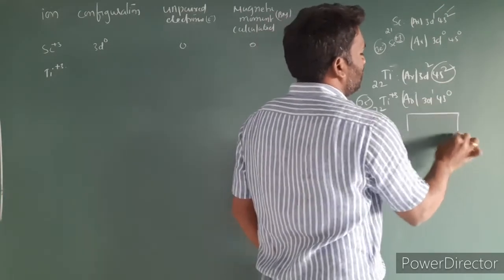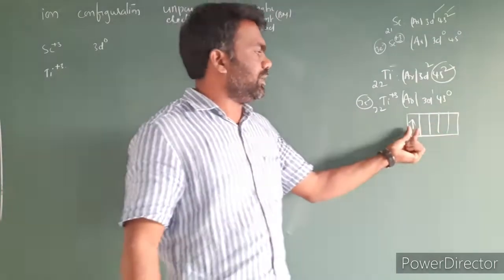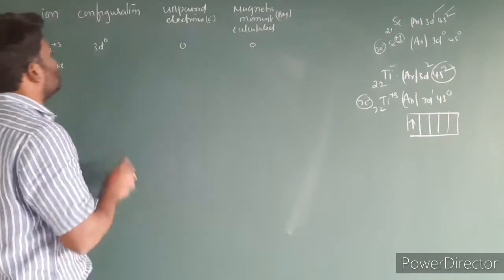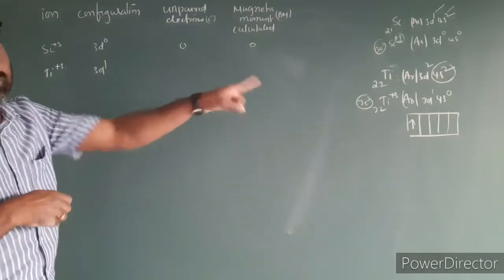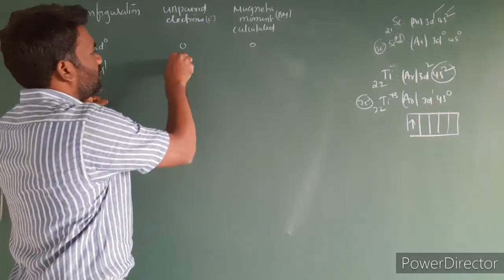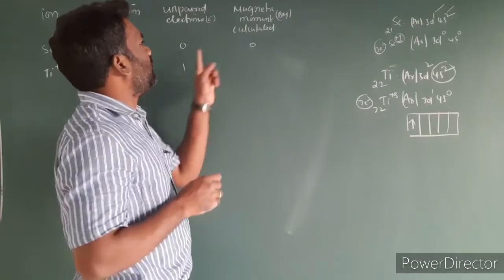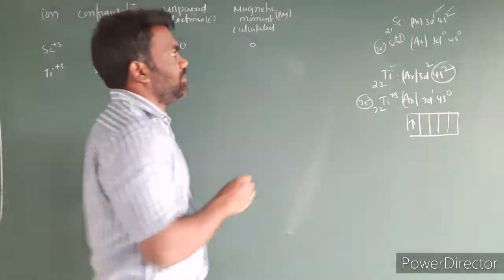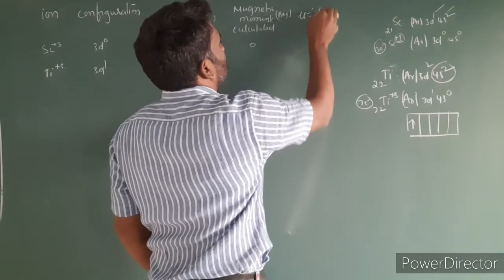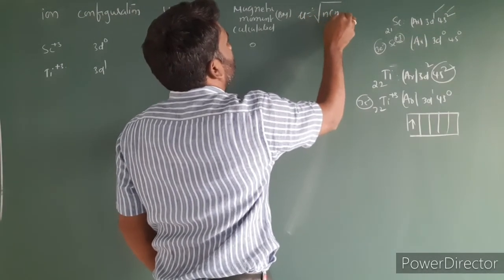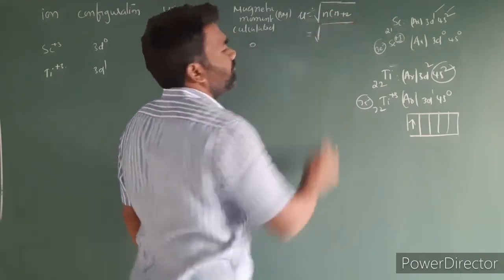Now the number of unpaired electrons: only one unpaired electron is there, configuration 3d1, so n is equal to 1. Then we calculate the magnetic moment of titanium plus 3. The formula is mu equals square root of n into n plus 2, where n is the number of unpaired electrons.